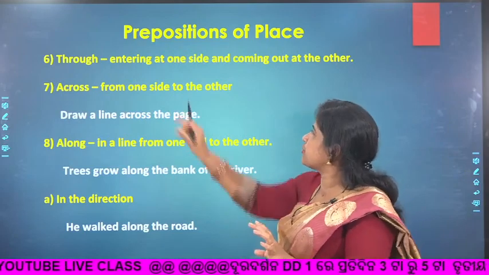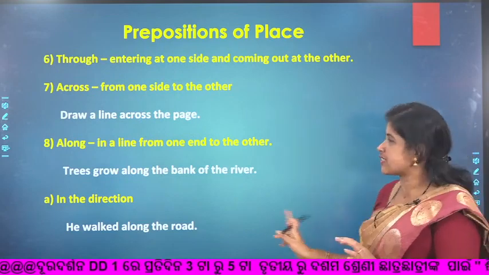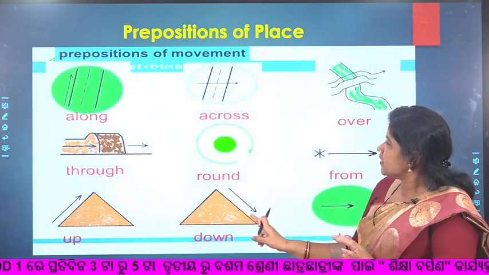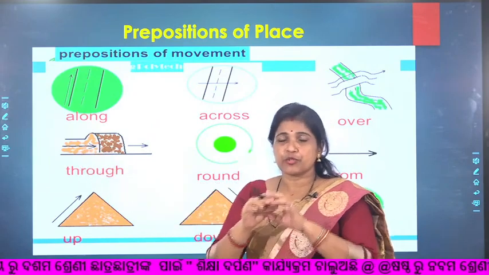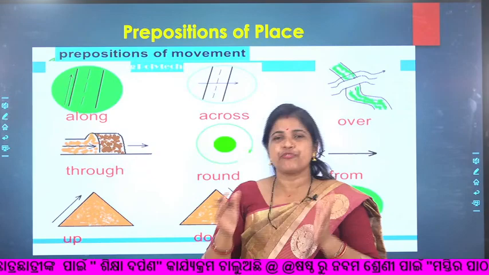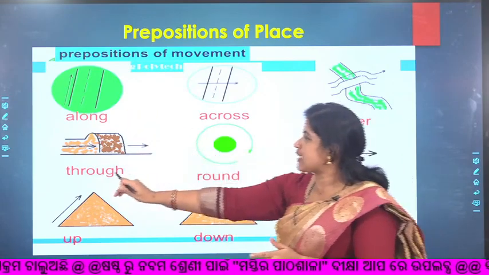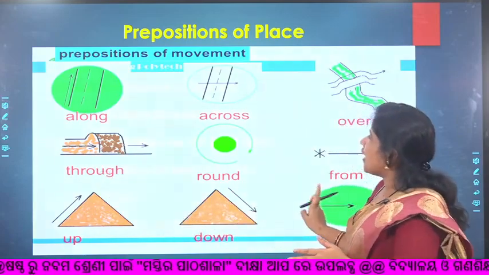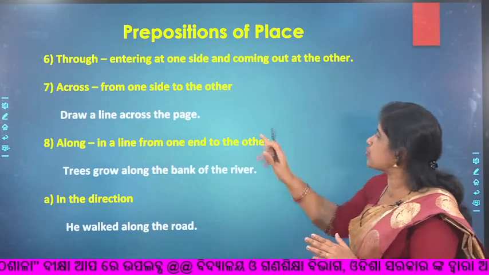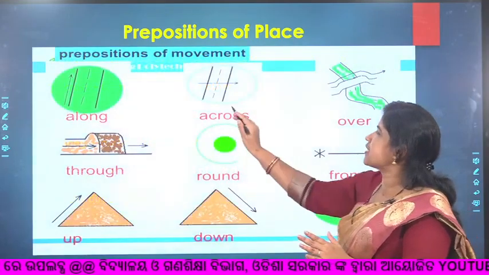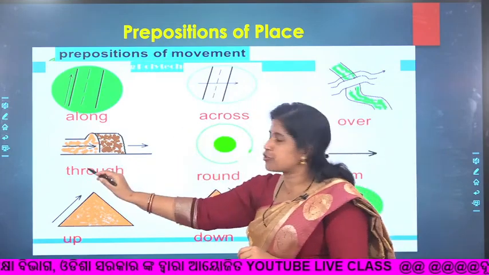Next one is through. Through means entering at one side and coming out at the other side. Suppose there is a tunnel or a field. We entered from one side, then we came out from another side. So that is through. And next is across. Across means from one side to another. You just see what is the difference. Here is across, means we are going from this side to that side, but through is different.